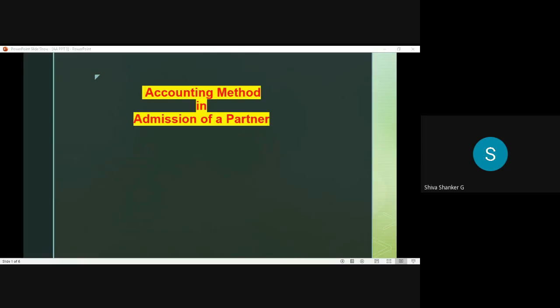So in this session, we are going to learn what is the accounting method in admission of a partner. What are the major adjustments we have to do at the time of admission of a partner? Yes, can anyone reply? What are the major adjustments we do at the time of admission of a partner? Give me the answer.